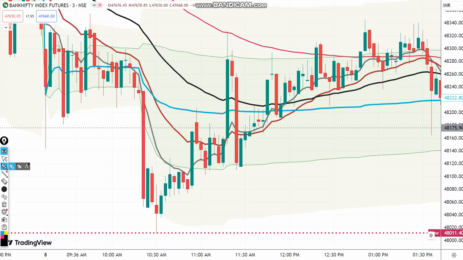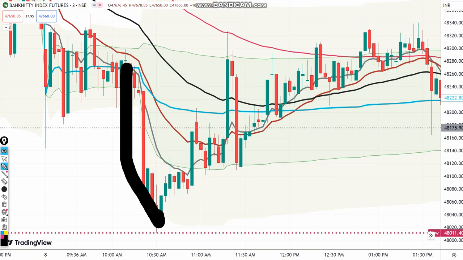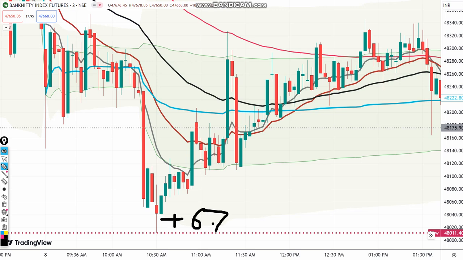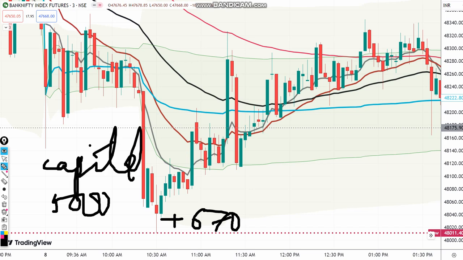This was the expiry day actually. So it went up to this point, it went until here. But instead of exiting, I held my trade. It was in a profit of plus 670 rupees for a small capital of 5,000 rupees. But I wanted more actually. I held the trade for a lot of time, so it came back.